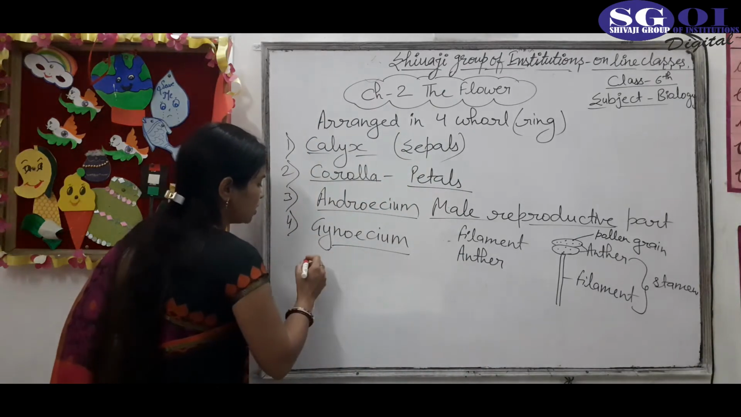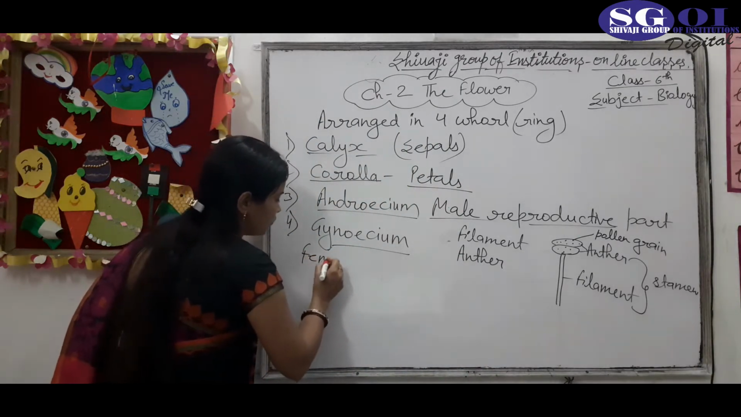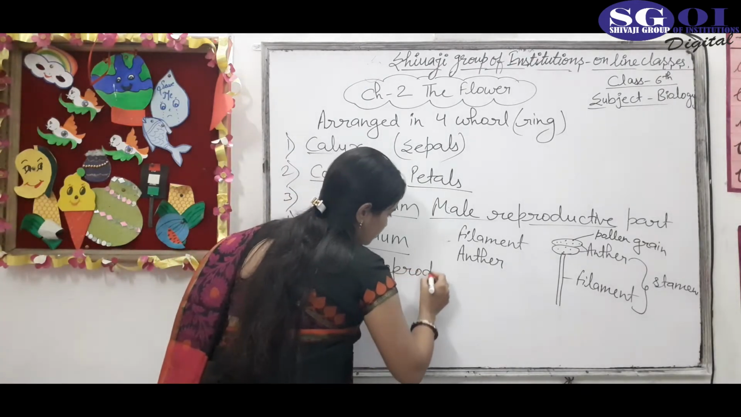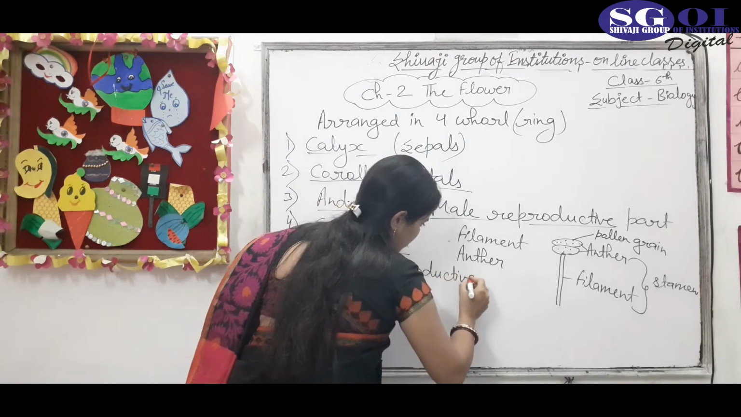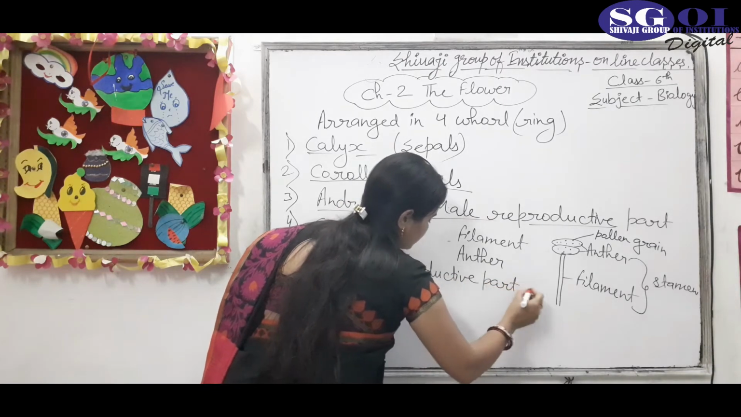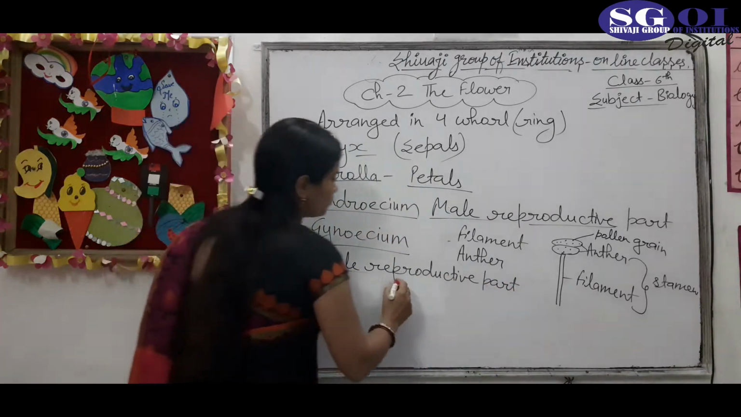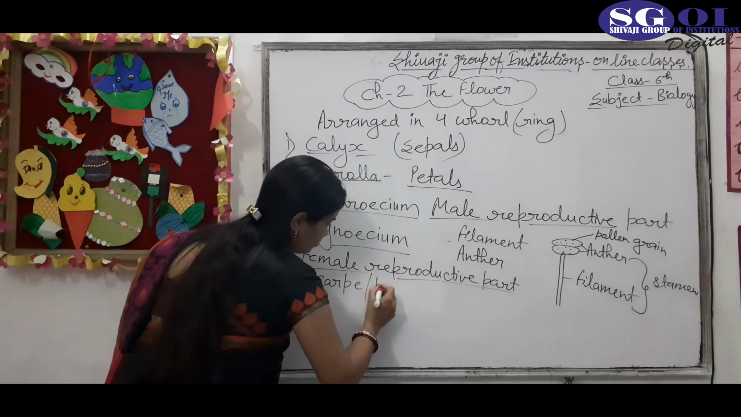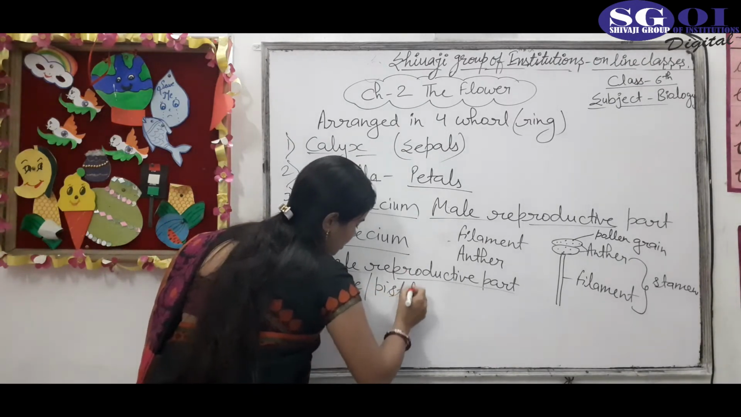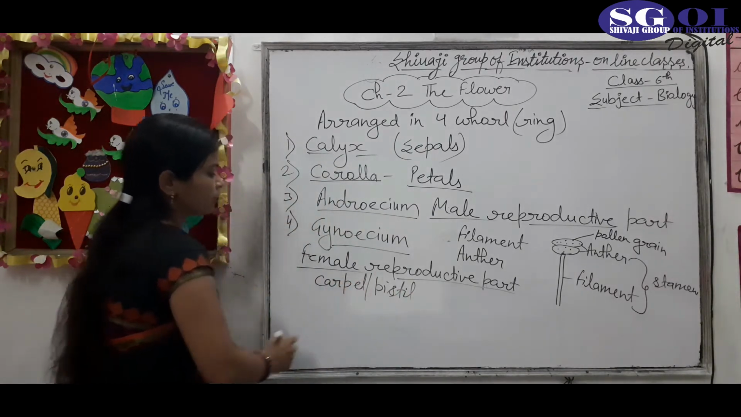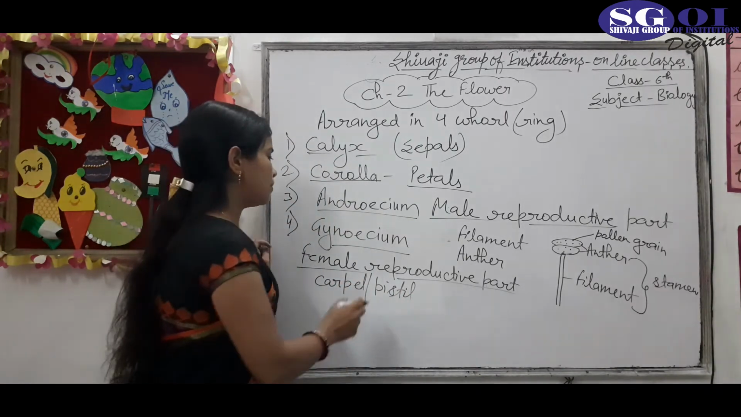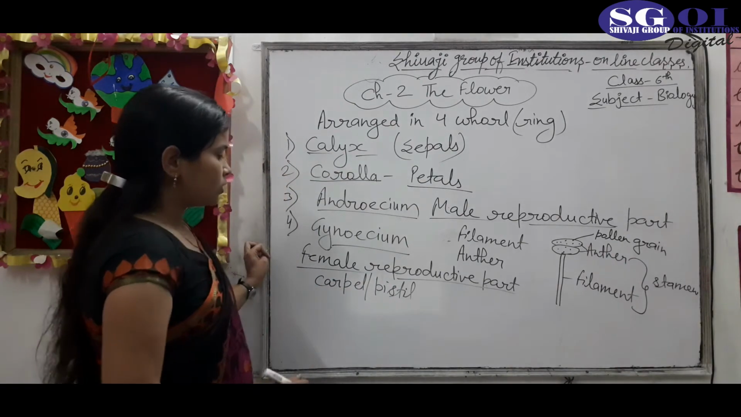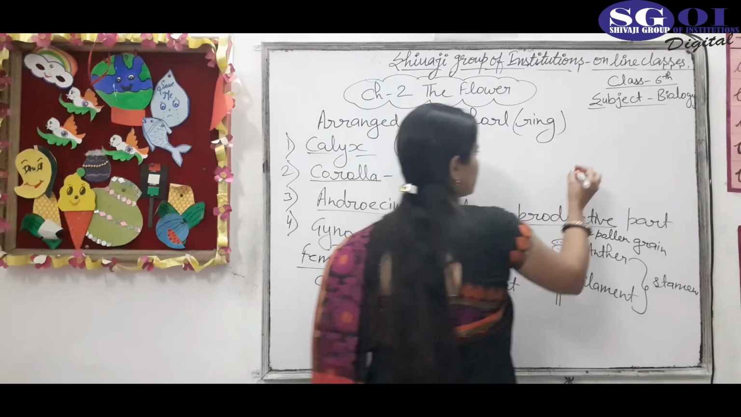Next is the gynoecium. The gynoecium is actually the female reproductive part of a flower. So the female reproductive part of a flower is the carpel or pistil. We can say either carpel or pistil. When the question arises, name the female reproductive part of a flower, the answer is carpel or pistil. And the structure of the carpel or pistil is like this.